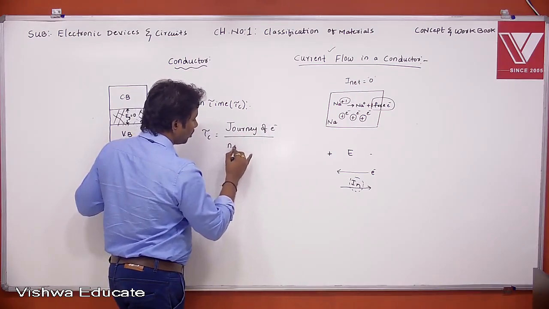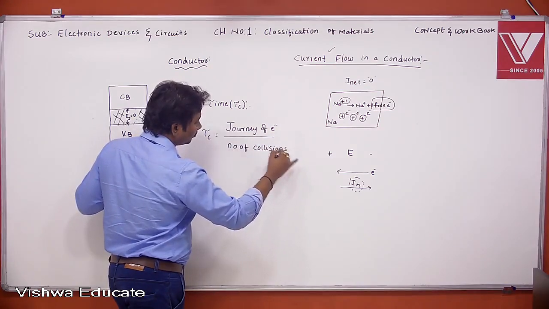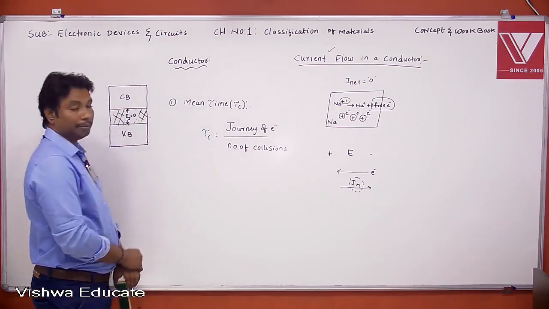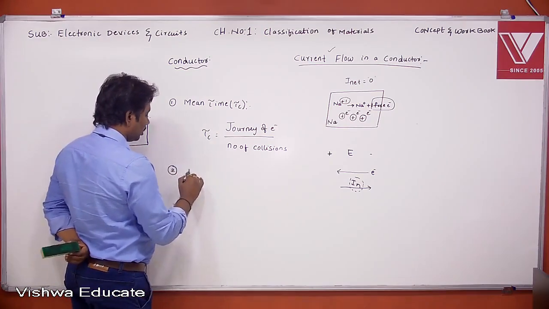by number of collisions is called as what actually? Mean time. Yeah, and one more definition actually, mean distance.